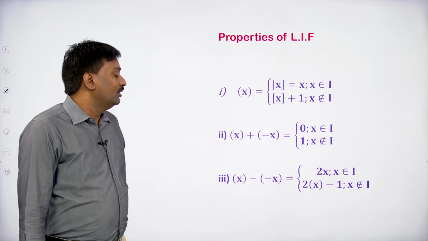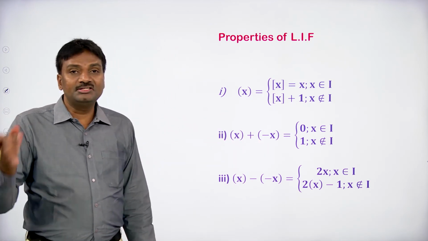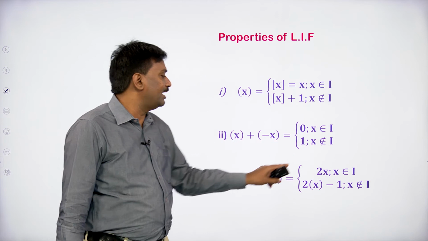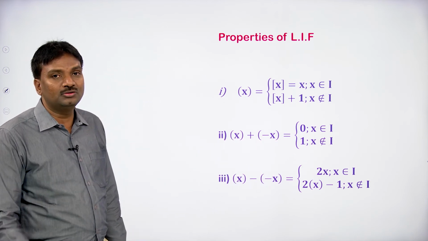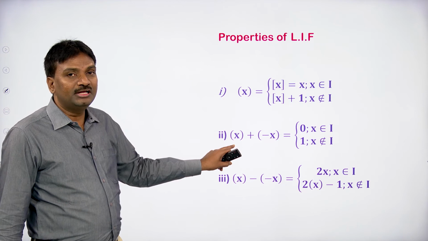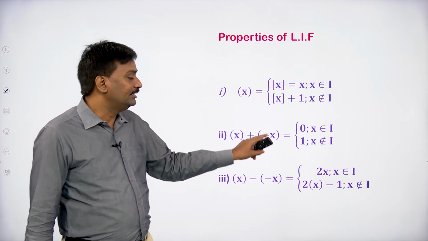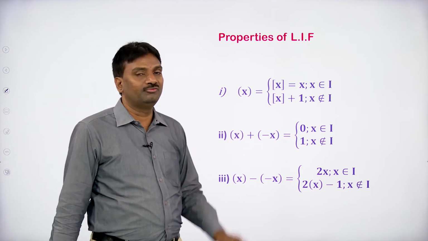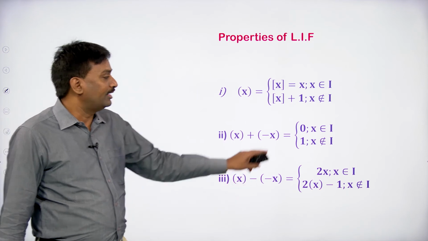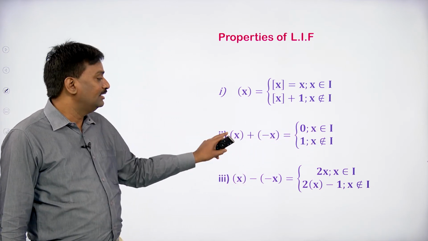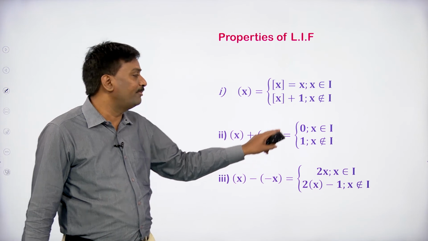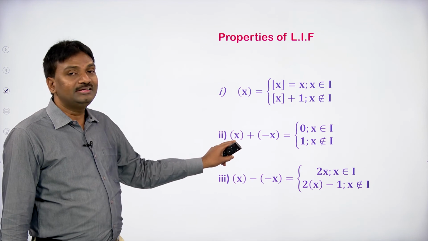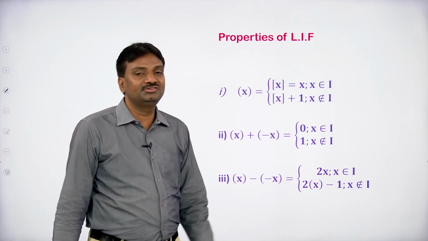Next property: least integral part of x plus least integral part of minus x is 0 when x is an integer, and 1 if x is not an integer. For example, if you take x equal to 3.5, the least integral part of 3.5 is 4, and the least integral part of minus 3.5 is minus 3. 4 minus 3 is 1 when x is not an integer. If x is an integer, the sum equals 0. If x is not an integer, the sum equals 1.